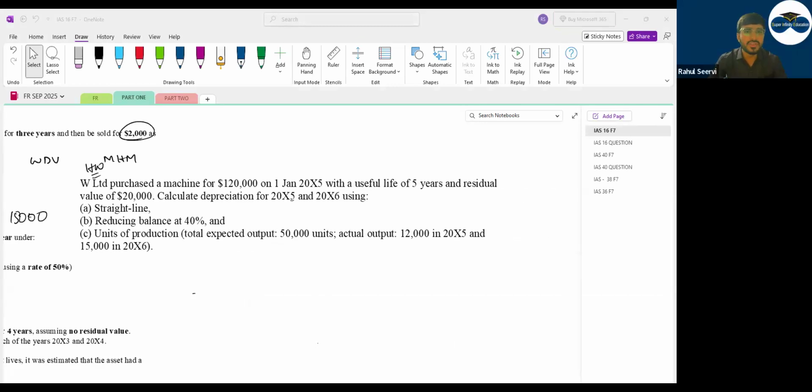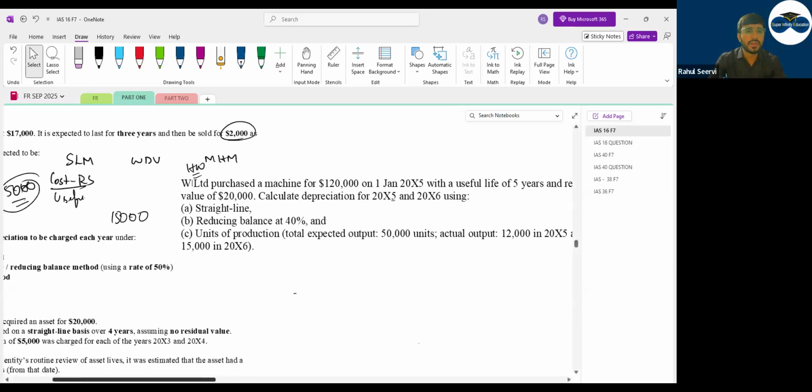Here only 2 years depreciation they are asking, not for the third year. So that is the reason output has only been given for X5 and X6. But you should use the total output 50,000. I hope you have written the data of this question.